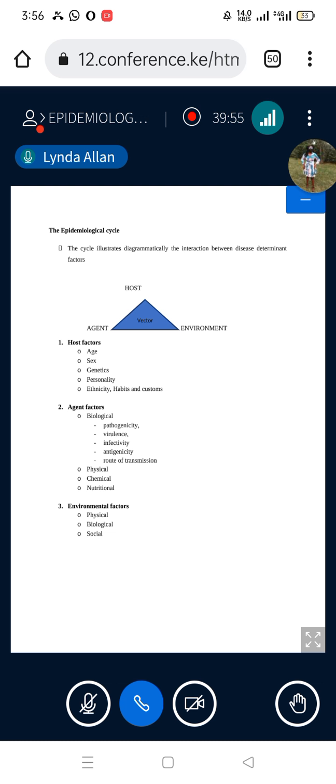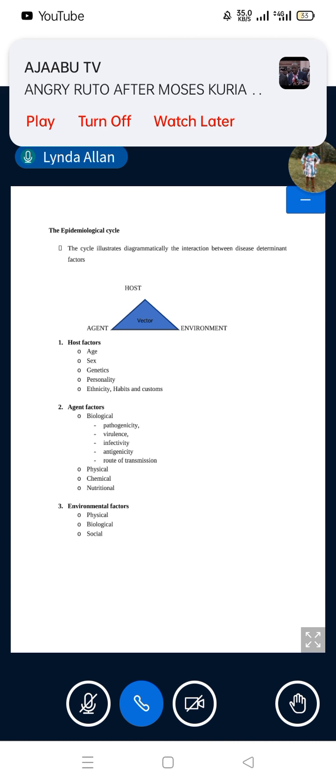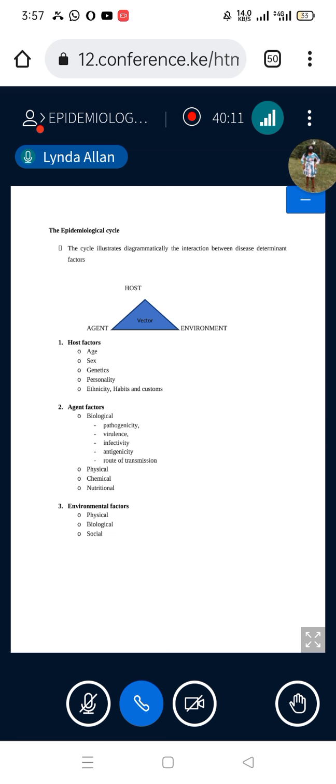So if an individual hasn't had contact with a particular agent previously, they are vulnerable, because that contact, even though usually detrimental, builds up an immunity that protects in the second encounter. So lack of previous contact, no immune response, that is a susceptible host.